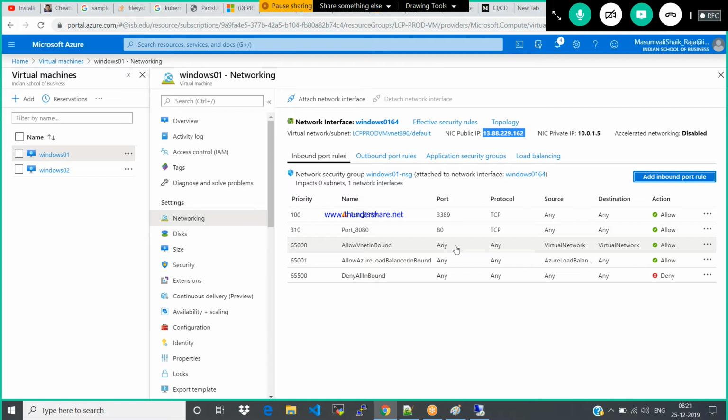If it is Jenkins, again 8080. If it is SonarQube, 9000. So these are all open ports. You have to open the port to give the access to the end user.